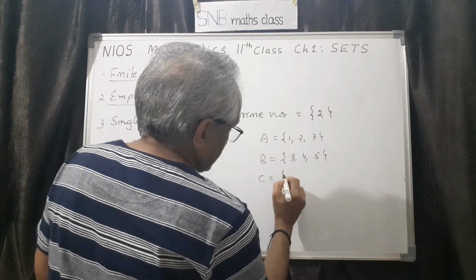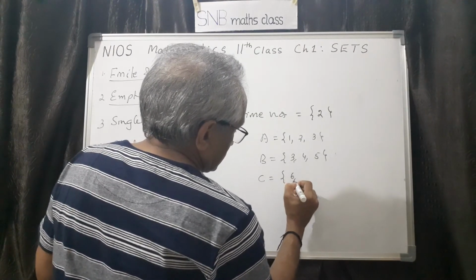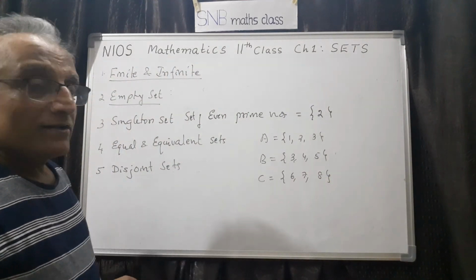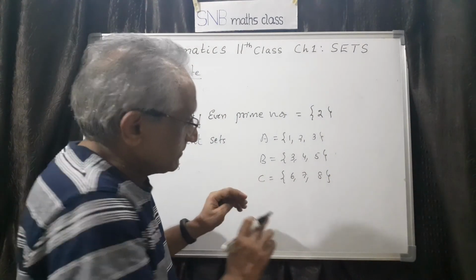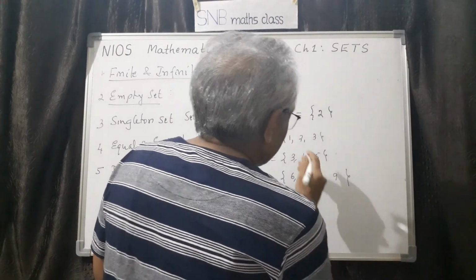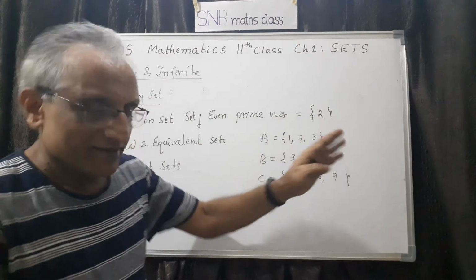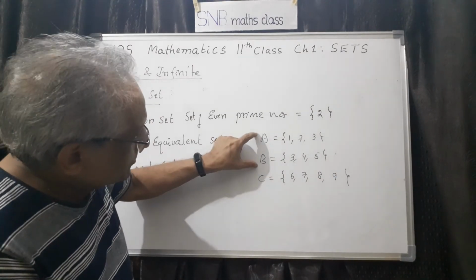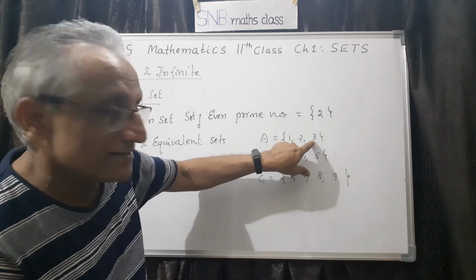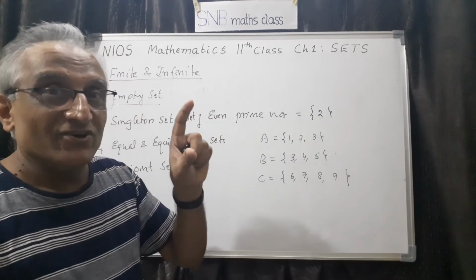Suppose you take C, {6, 7, 8}. You can even take more also, 8, 9. You may wonder why I have taken only 3; any number, no problem. If you closely observe these two sets, 3 is an element here and it is an element here. So they are not disjoint.